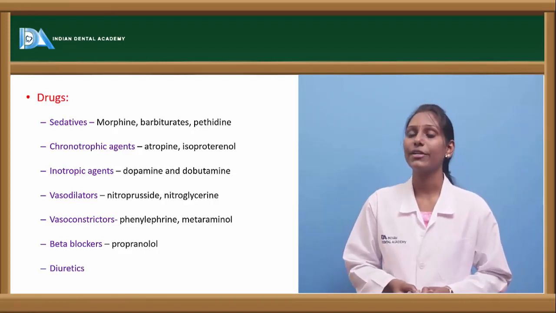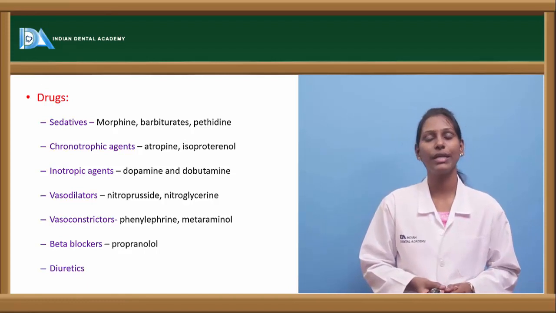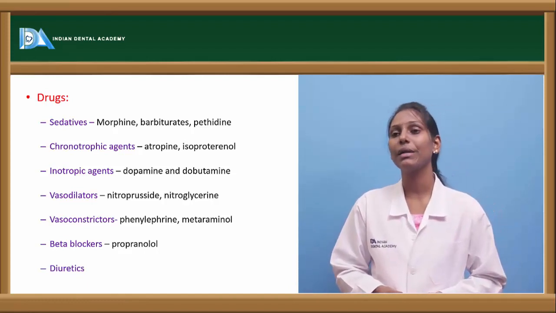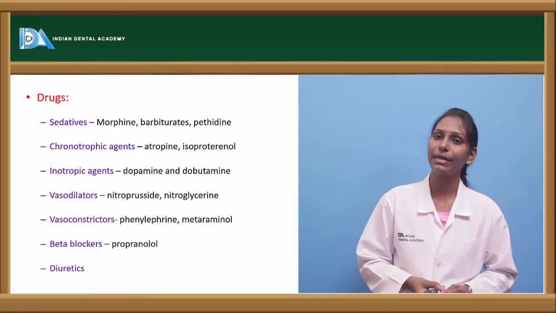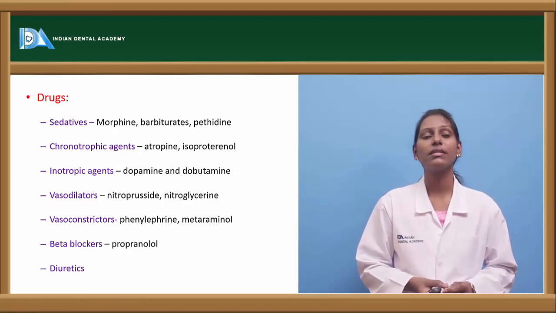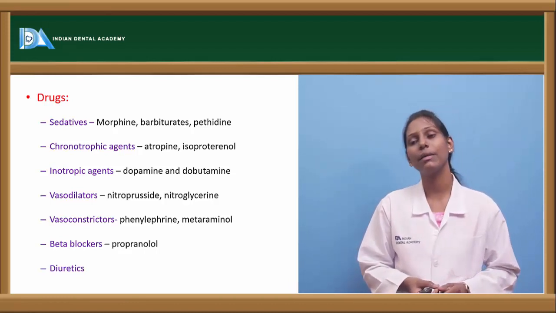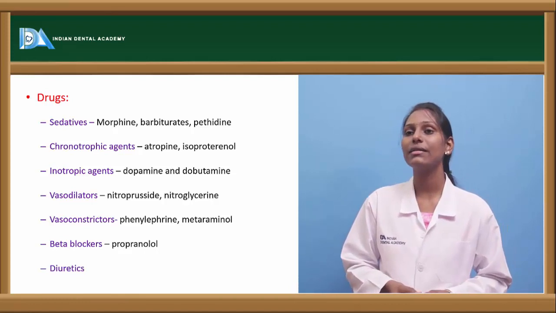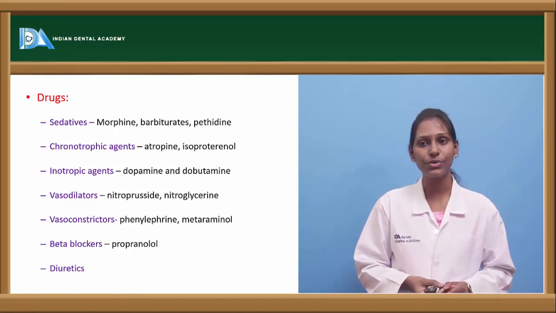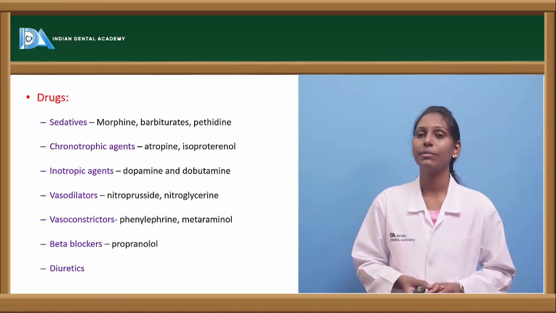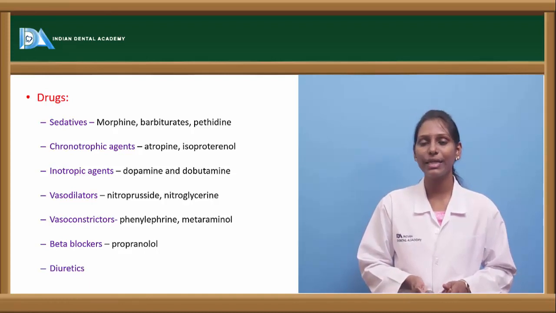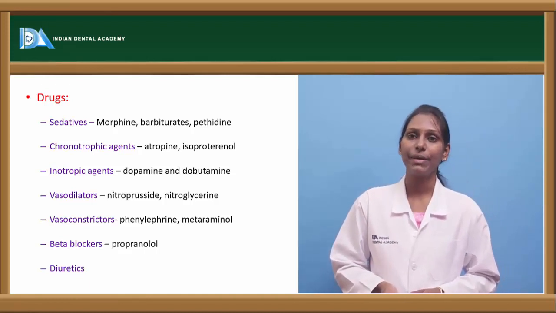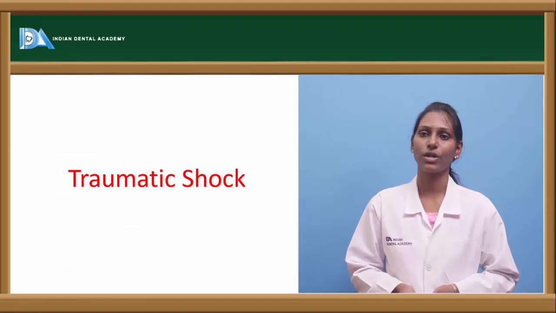Chronotropic agents such as atropine, isoproterenol can be used. Inotropic agents like dopamine and dobutamine can be used. Various vasoconstrictors like phenylephrine and metaraminol can be used. Vasodilators like nitroglycerin and nitroprusside. Various beta blockers like propranolol and various diuretics can be used in helping the patients in alleviating the shock.